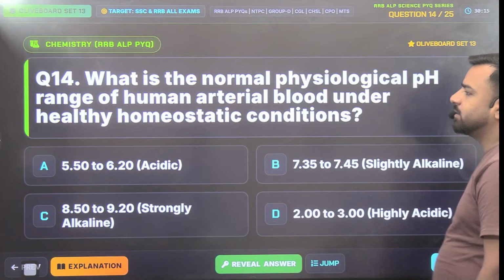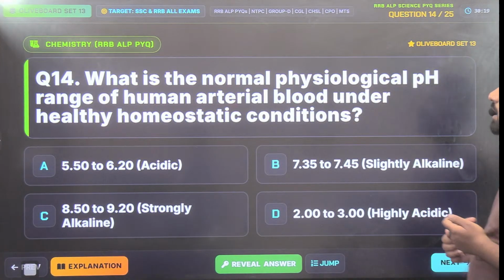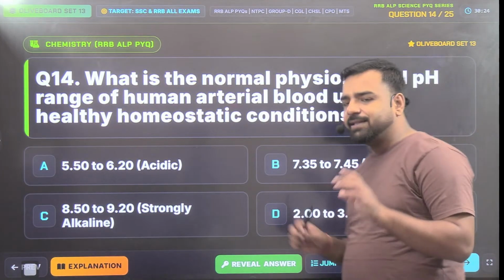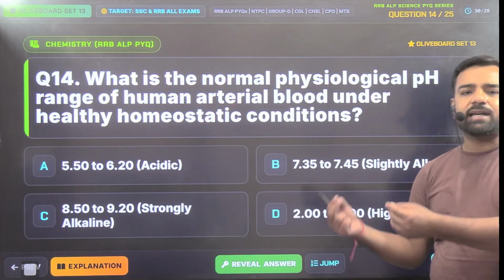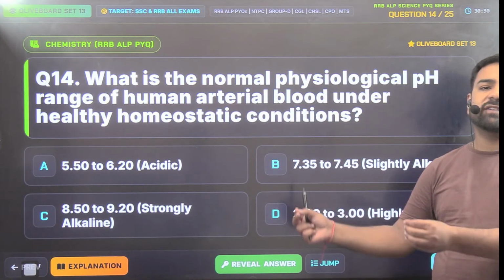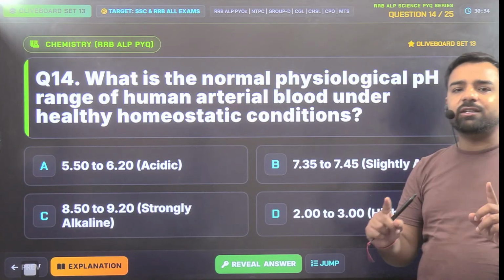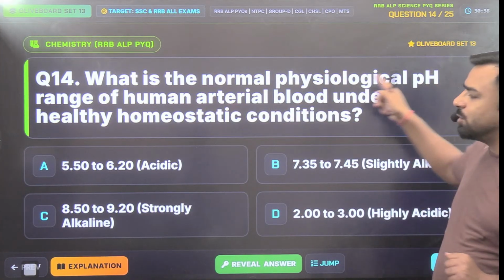Okay, next. What is the normal physiological pH range of human arterial blood under healthy homeostatic conditions? Guys, these lines just make the question complex, but it directly wants to know what is the pH value of blood. In examination, just remember, you are aware of everything. These things are just making things complex.